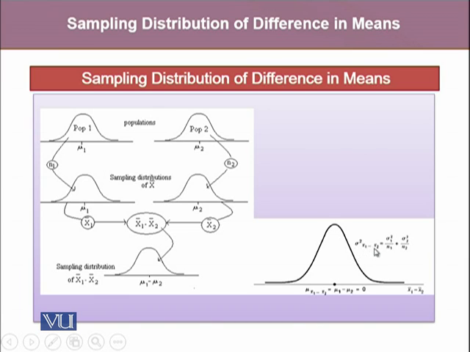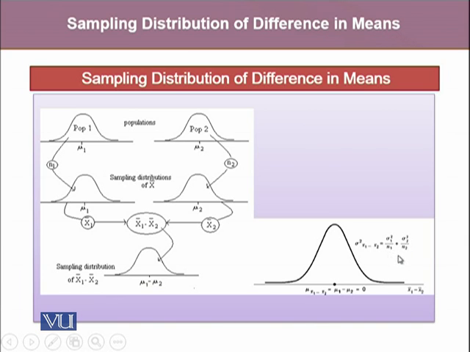Similarly, sigma square x1 bar minus x2 bar represents the variance for the sampling distribution of the difference in means, which is equal to sigma 1 square over n1, the variance of the sampling distribution of x1 bar, plus sigma 2 square over n2, which is the sampling variance for the sampling distribution of x2 bar. And from here, we will notice that the overall variance for the sampling distribution of the difference in means equals the sampling variance of population 1 plus the sampling variance of population 2.